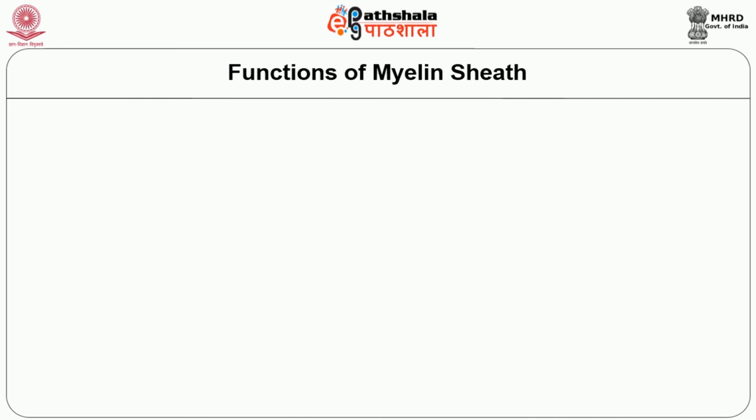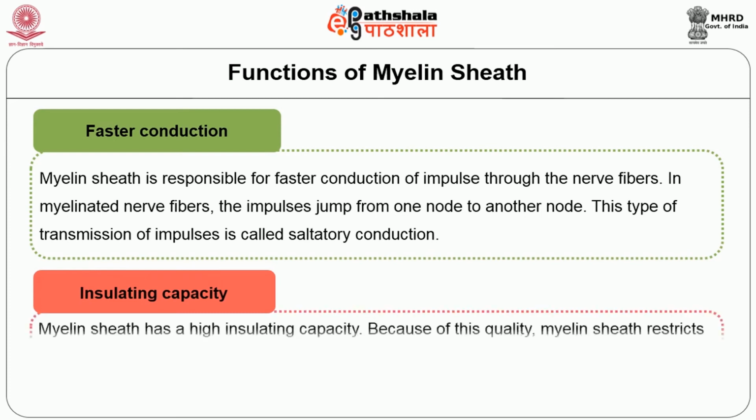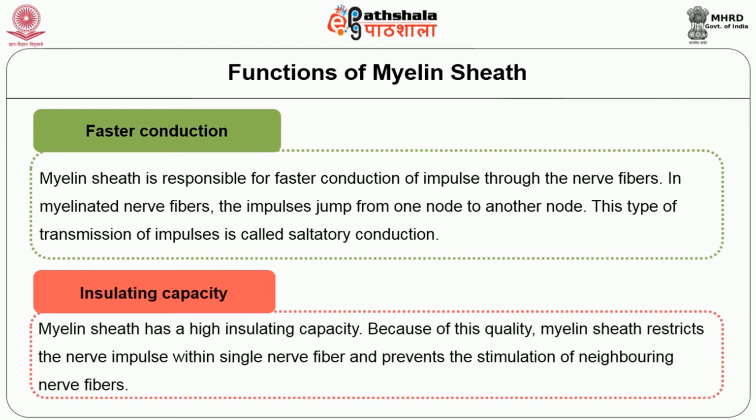The function of the myelin sheath is mainly faster conduction. The myelin sheath is responsible for the faster conduction of impulses through the nerve fibers. In myelinated nerve fibers, the impulses jump from one node to another node. This type of transmission of impulse is called saltatory conduction. The myelin sheath also has high insulating capacity. Because of this quality, the myelin sheath restricts the nerve impulse within a single nerve fiber and prevents the stimulation of neighboring nerve fibers.